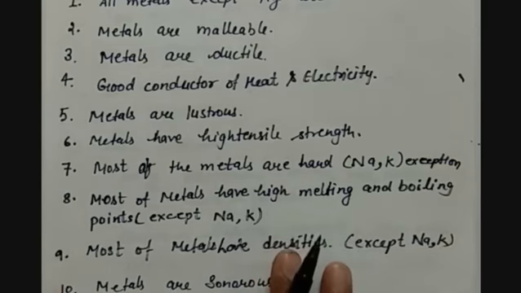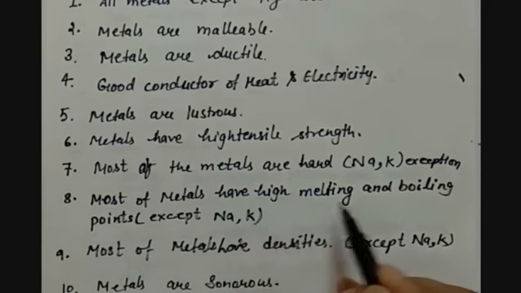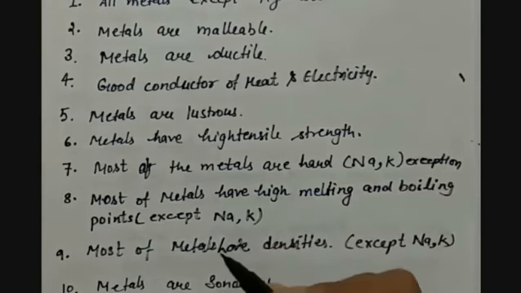Next property of metals is most of the metals have high melting and boiling points except sodium and potassium. So you know that for melting and boiling points, we have to provide the amount of energy that is required to break the bond between the atoms of the element.